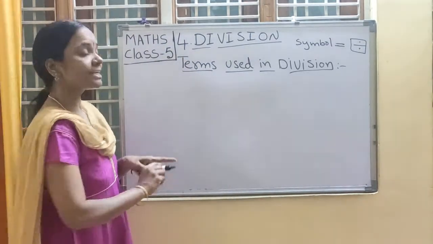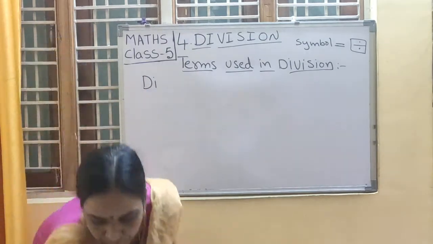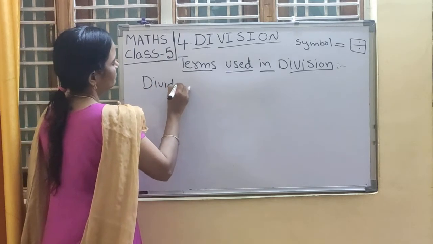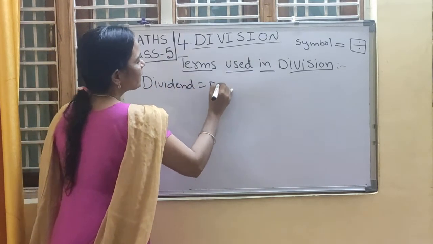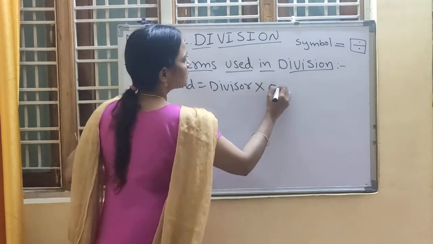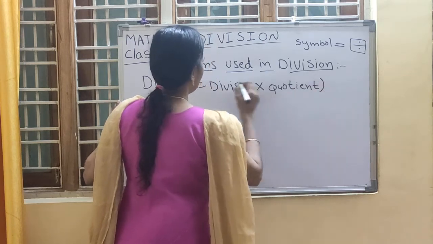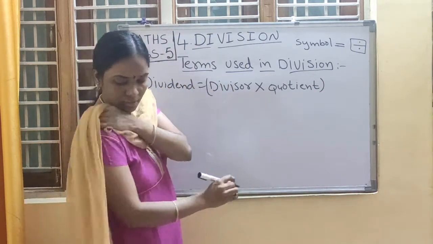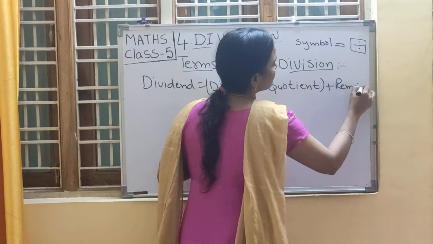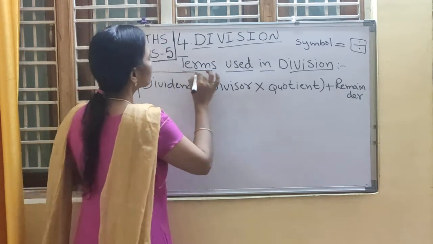What is that verification formula? Very good. Yes. Dividend is equal to divisor into quotient plus remainder. So this is the verification formula.